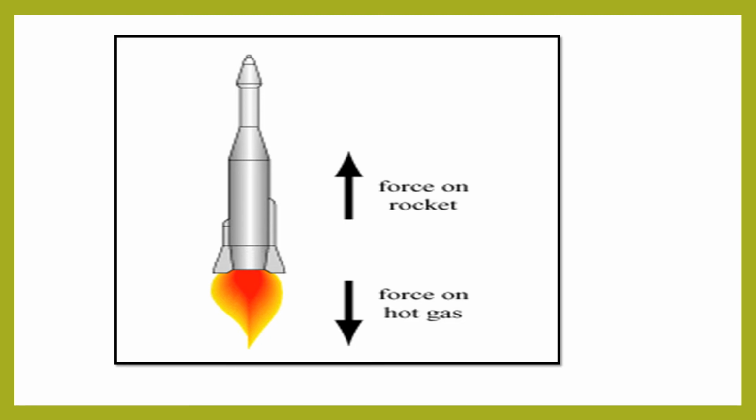As this force is greater than the net force due to gravity and air resistance, the velocity of the rocket increases as it moves upwards. So there is a change in velocity, or increase in velocity, when there is a formation of these hot gases due to ignition of this rocket, and due to that this rocket is going in the upward direction and that fire is towards the downward direction. So there is an equal and opposite reaction force.